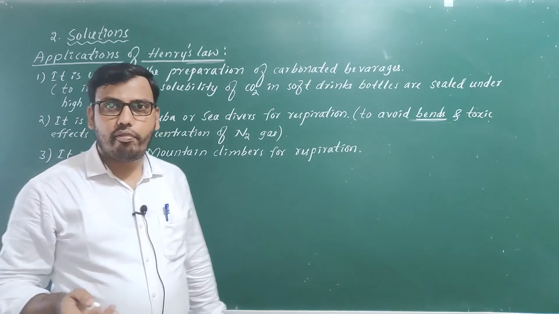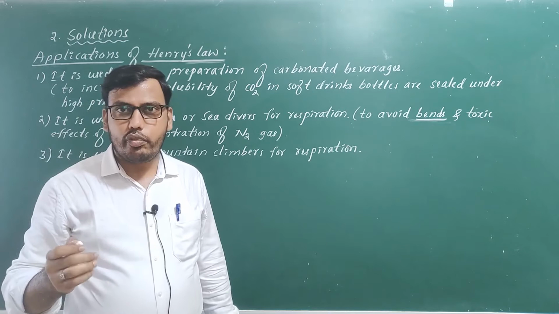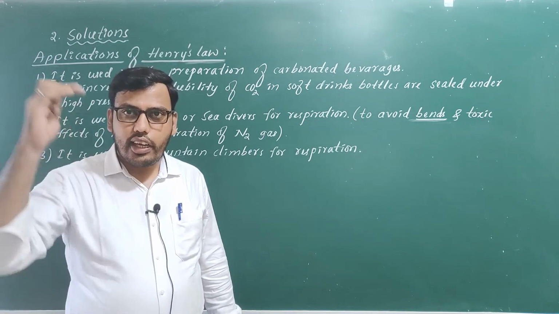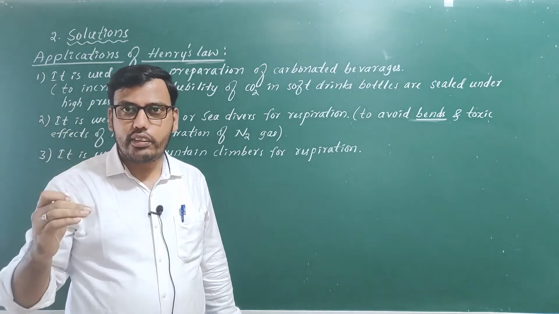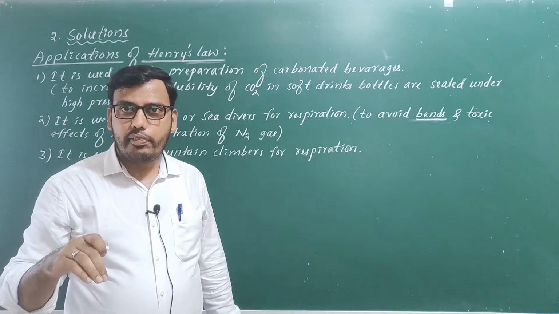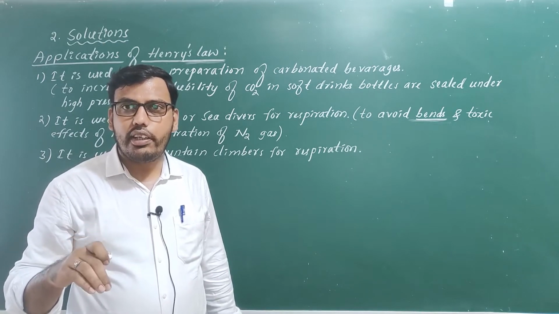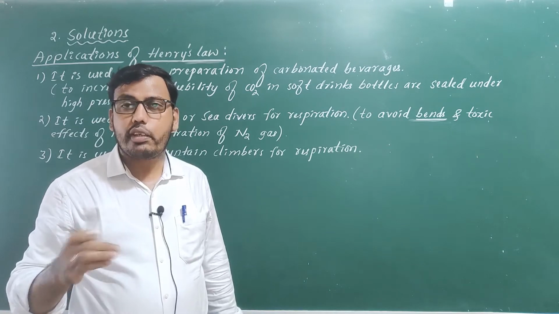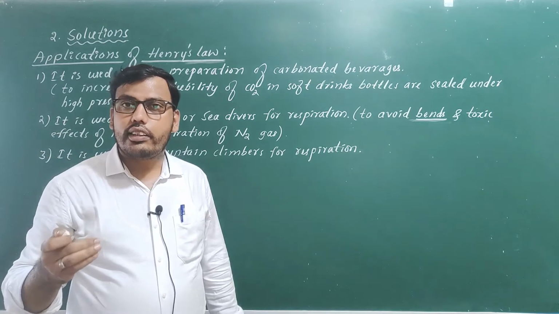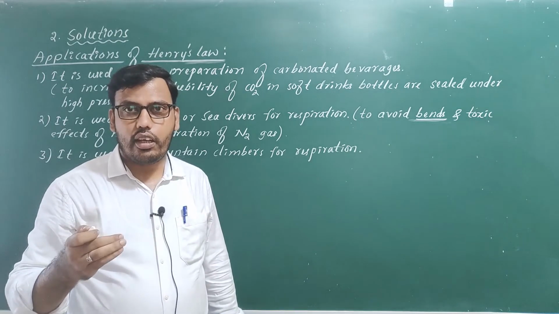If they inhale the oxygen present at higher altitude, what is going to happen? The partial pressure of oxygen at higher altitude is going to decrease. As a result, in our blood, a minimum level of oxygen must be dissolved to work properly. That is not going to happen at higher altitudes. As a result, they will face a problem called anoxia.